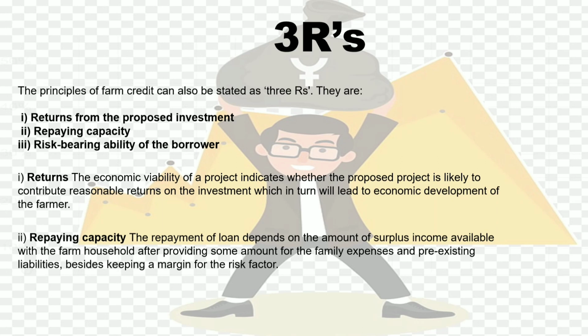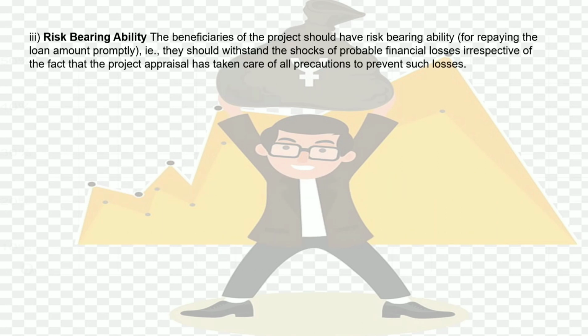Second is repaying capacity. The repayment of the loan depends on the amount of surplus income available with the farm household after providing some amount for family expenses and pre-existing liabilities, besides keeping a margin for the risk factor. Third is risk-bearing ability. The beneficiaries of the projects should have risk-bearing ability, that is, they should withstand the shocks of probable financial losses irrespective of the fact that the project appraisal has taken care of all precautions to prevent such losses.